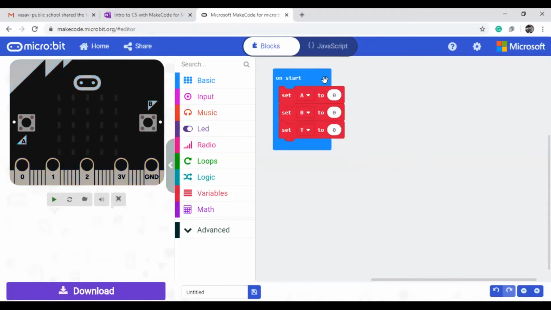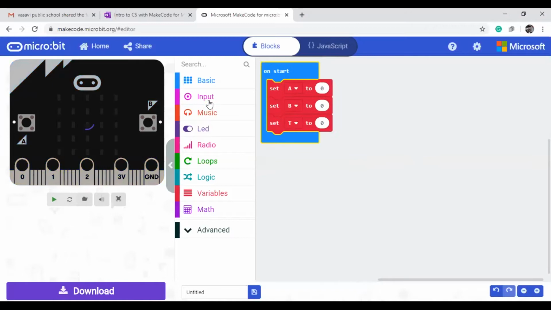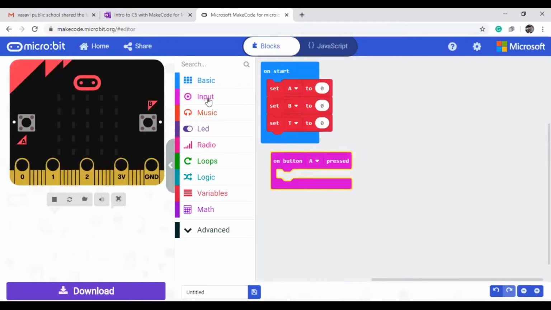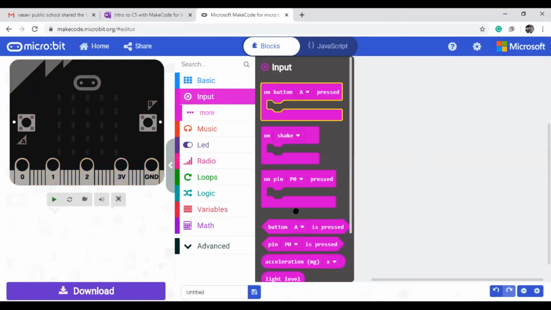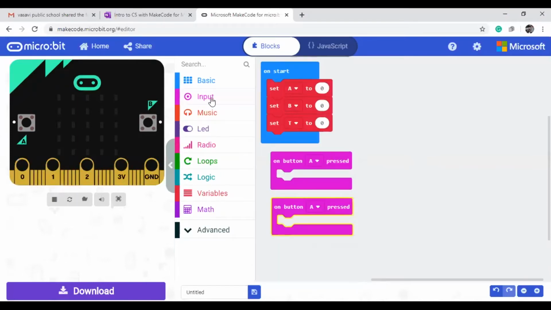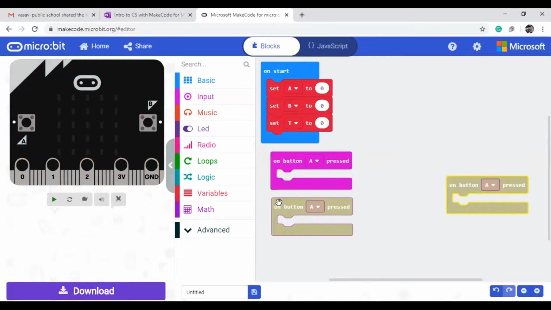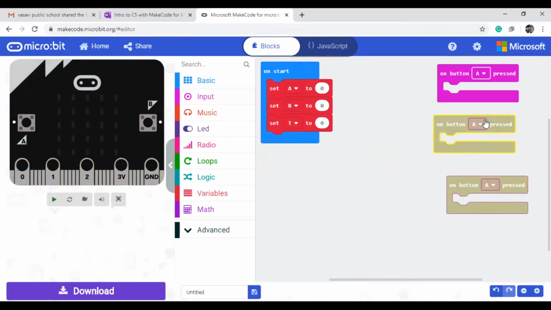Now what is my programming? When the A button is pressed, on A button press. Next, on B button press. If I press both buttons, I will write it in order: on A button press, on B button press, and both A plus B press.